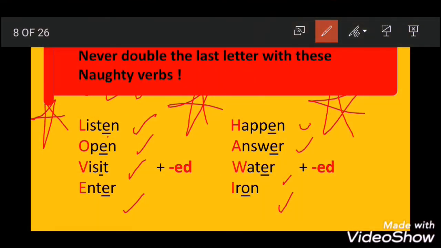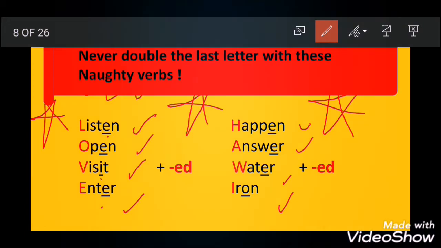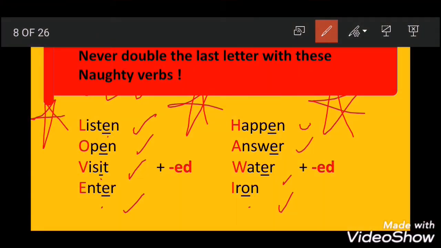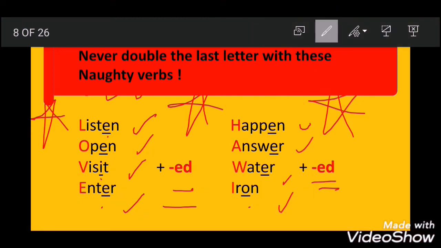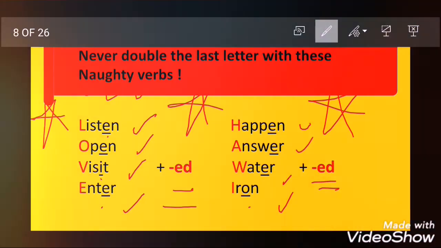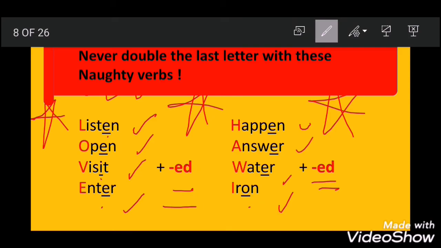So even if you have one vowel, you have E, E, I, E, O, right? Just add ed. Never double the last letter, which is N or T or R. Never double the last letter. Okay? The vowels here, you have the vowels here again.